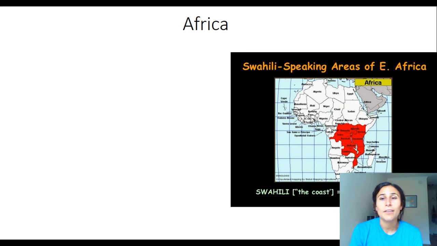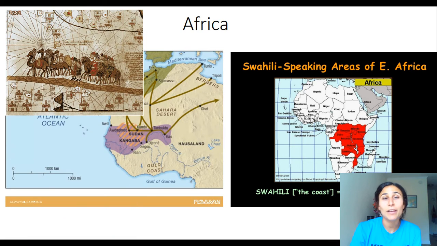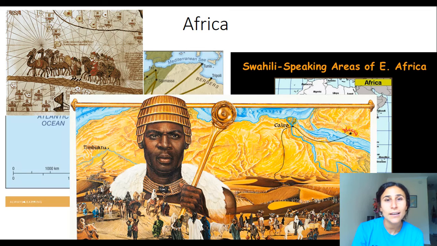We'll also look at Africa, the Swahili coast. Swahili meaning kind of a combination of Bantu and Arabic languages mixing together. Key players in trade, in connecting across the Indian Ocean. We're going to start to see West Africa developing with the development of the gold salt trade, the use of camel caravans, the spread of Islam and the rise of Mansa Musa.